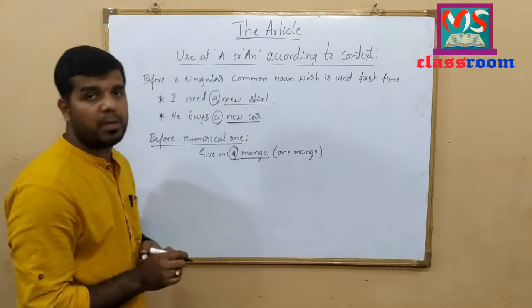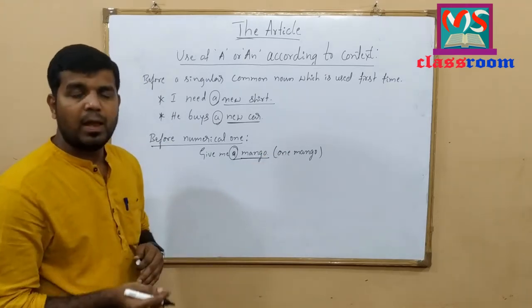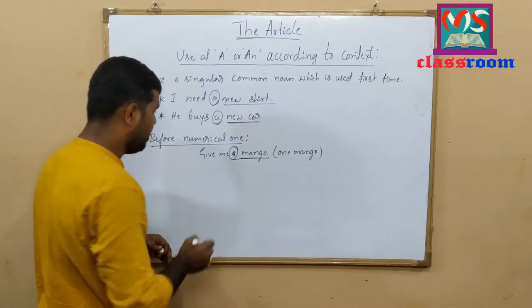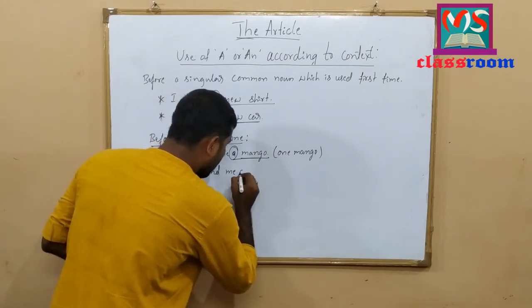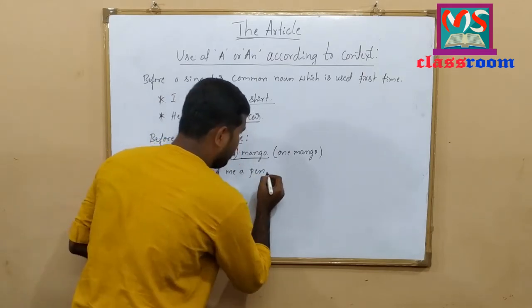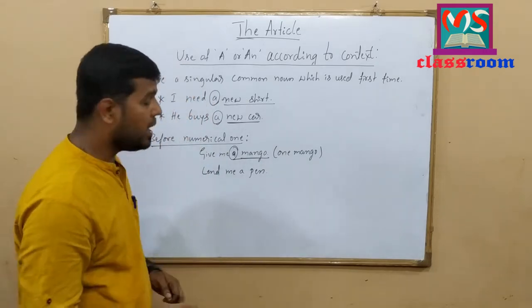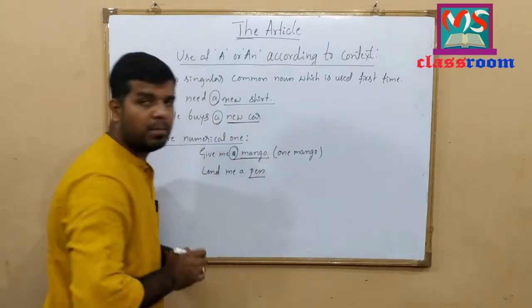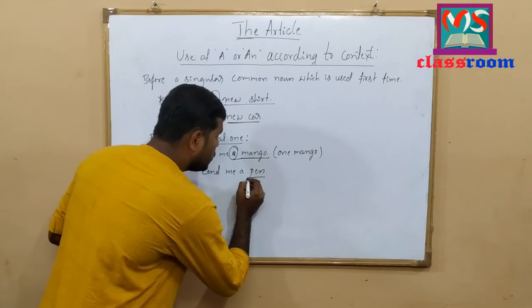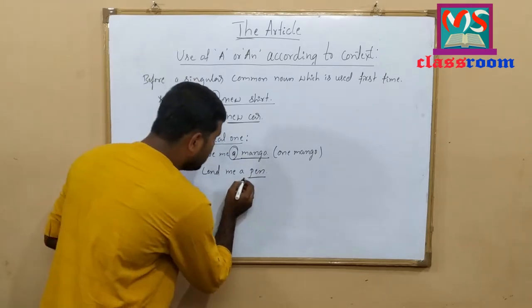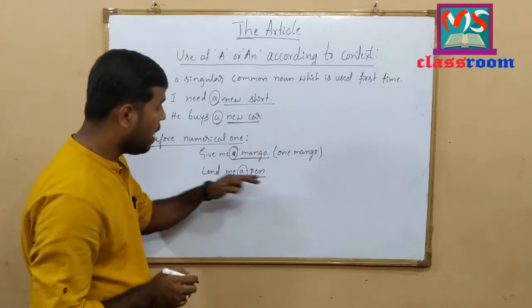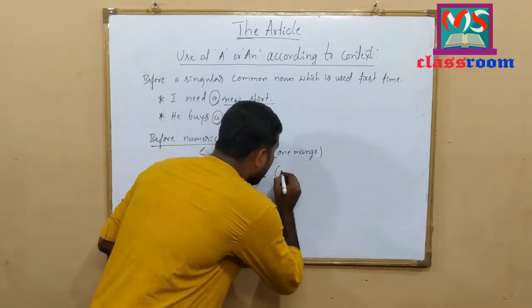Let me write one more example here. Lend me a pen. Here, pen is a common noun. And here, to indicate the number of pens, I have used a here. A pen means one pen.